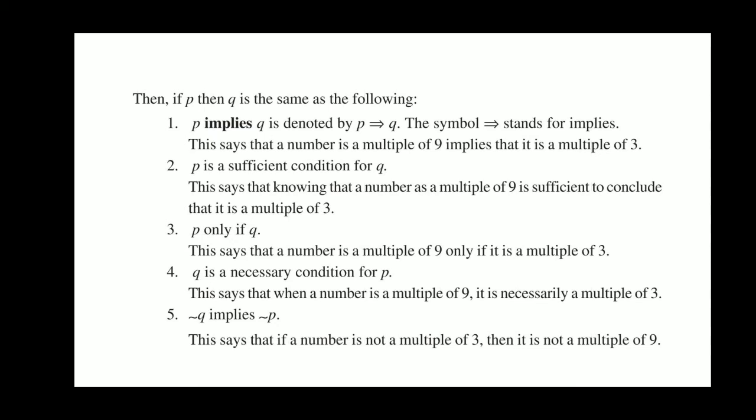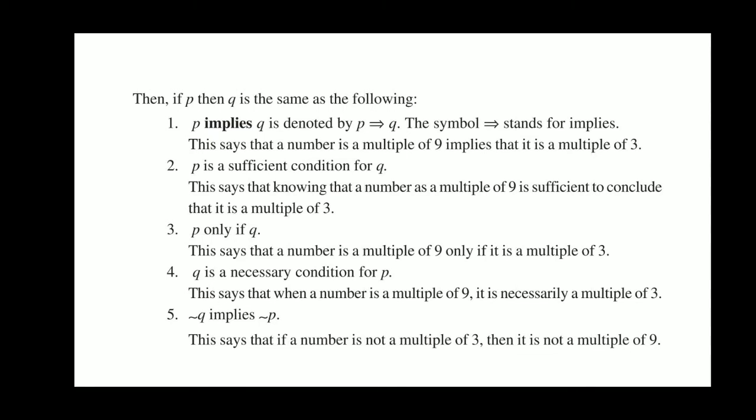Like we can say that any number is a multiple of 9 only if it is a multiple of 3, otherwise not. Now Q is called a necessary condition of P. Like in the last example, if you are born in some country, it means you are a citizen of that country. So Q is called the necessary condition.